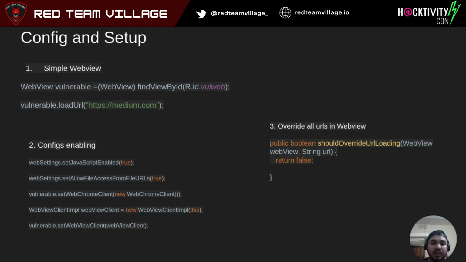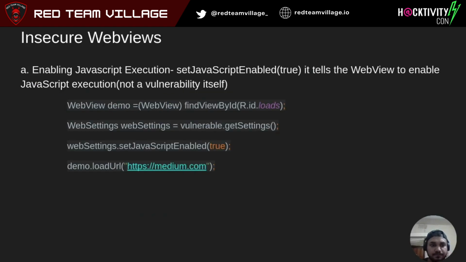Now let's move to the vulnerabilities for this. The first vulnerability is setting JavaScript enabled to true. It's not a vulnerability by itself, but if it's not handled properly, it can be dangerous for the application. Let's say we have set JavaScript enabled to true for a URL, and we allow the user to control it, as we'll see in the exploit section. Then theft of cookies or execution of JavaScript in various contexts can happen.